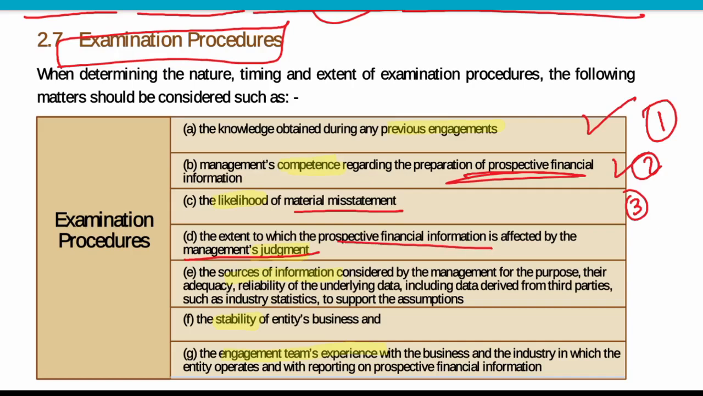Mostly, prospective financial information is hugely affected by management judgment because it is basically based on assumptions only. So, normally it is being affected materially by management judgment. So, whether it is acceptable or not.